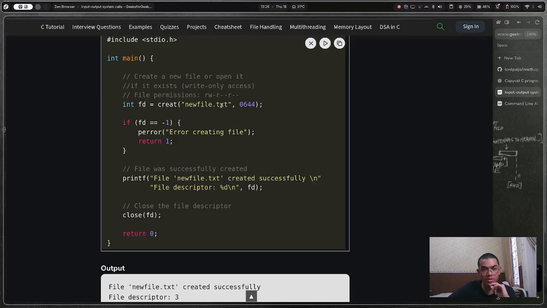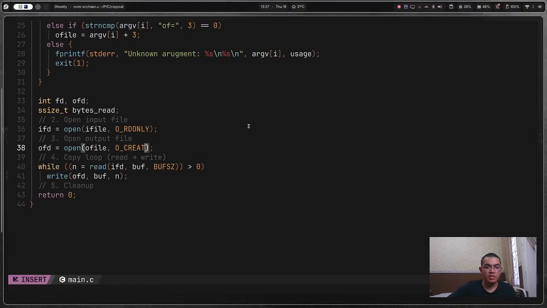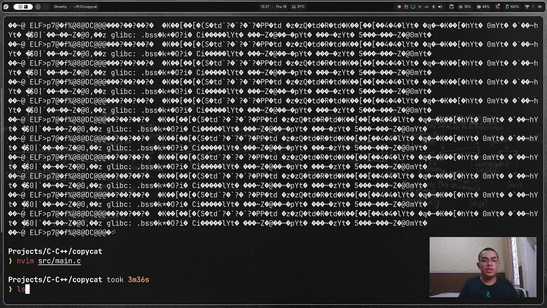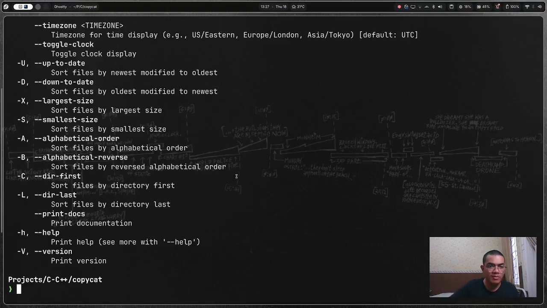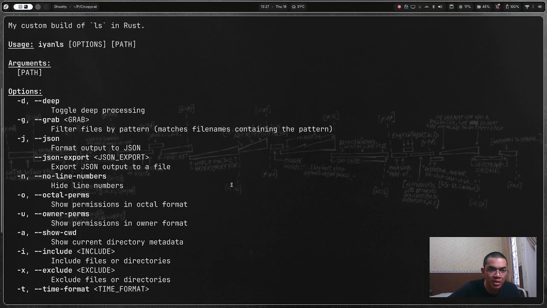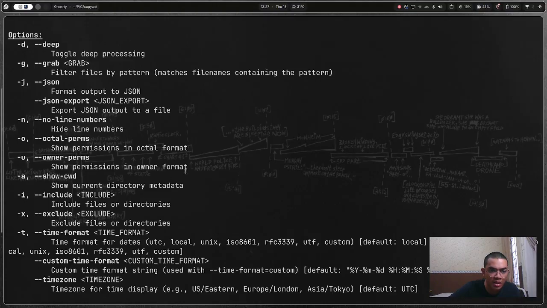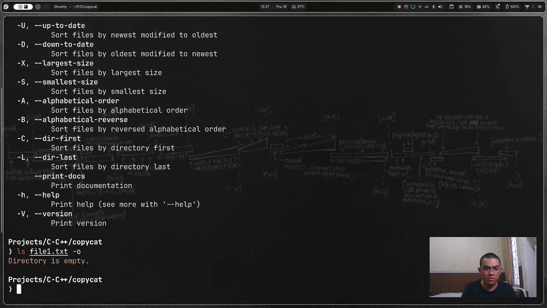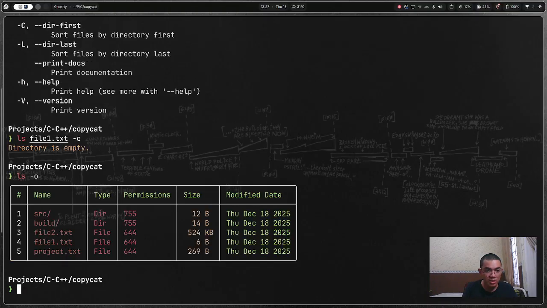File permissions, read, write, read. Let me check it. Sorry, what the hell? Let me just use 0644. I don't want it to be executable. And then ls file.txt. Let me just take the help version. I forgot how to do this. To show the octal permissions, so it's ls -o right here. Okay. Yeah, it's 644. So 0644 is the thing we need. Okay, good.